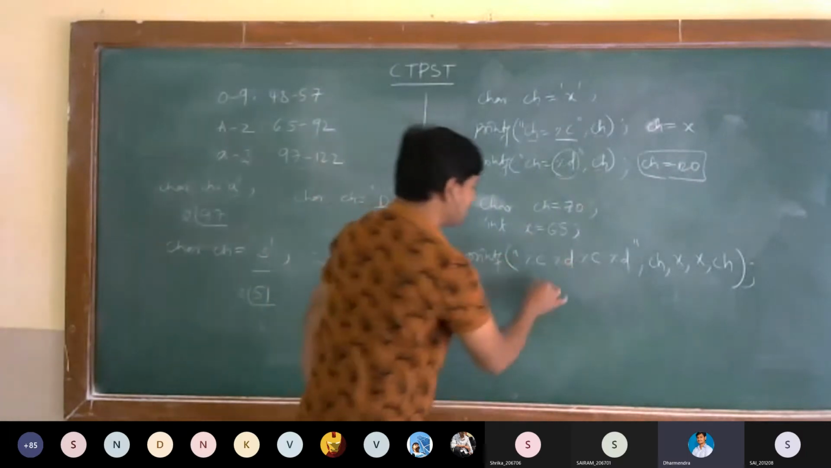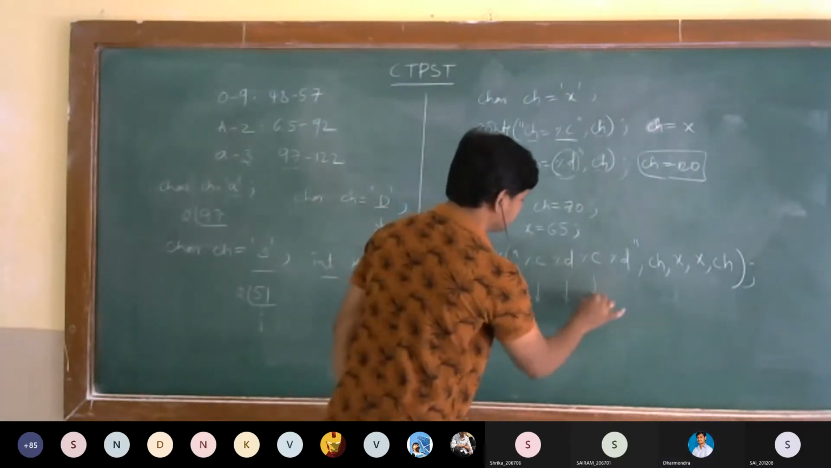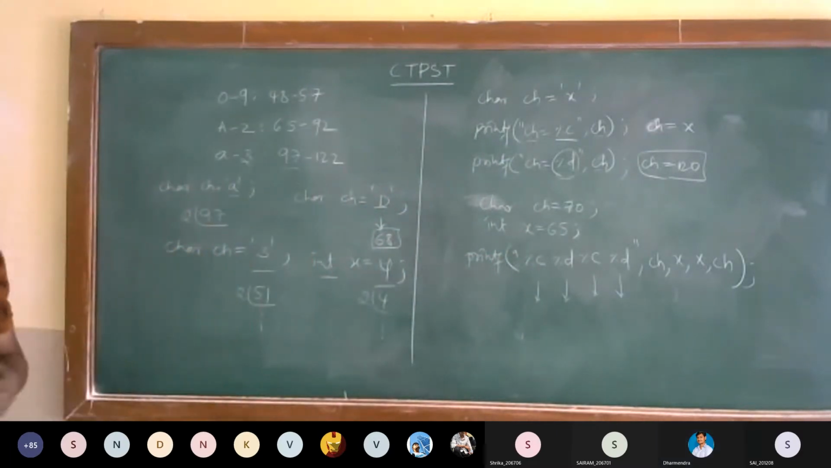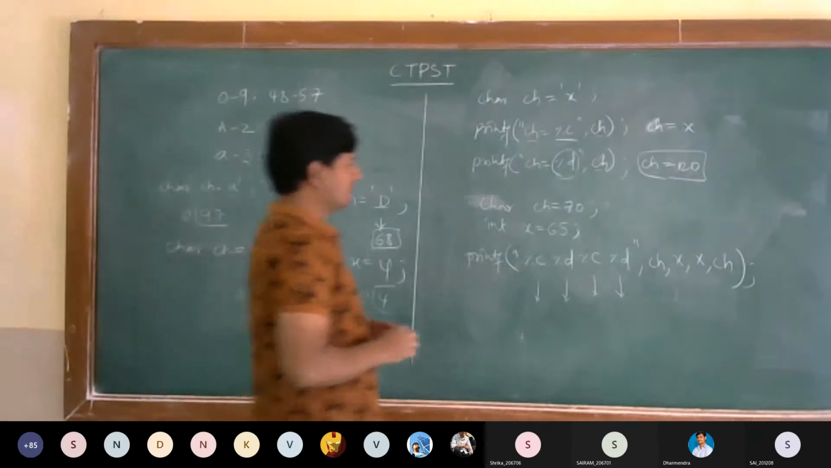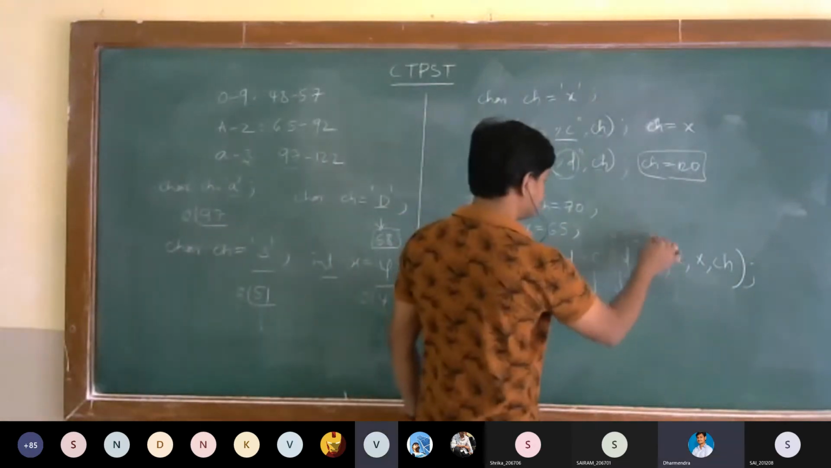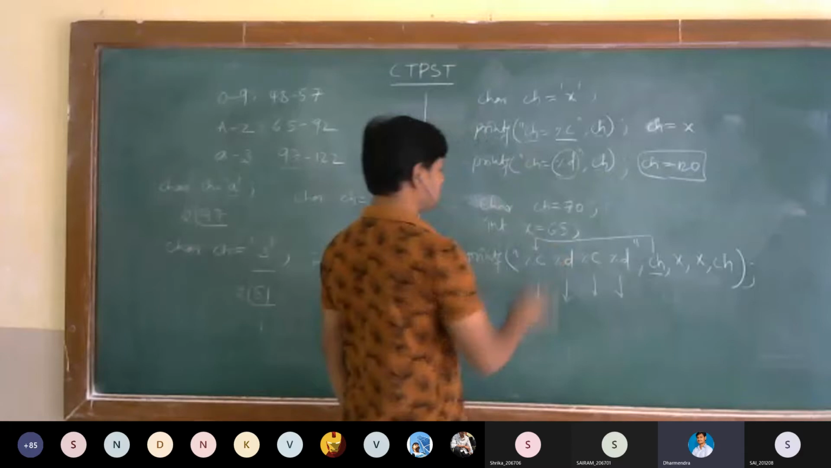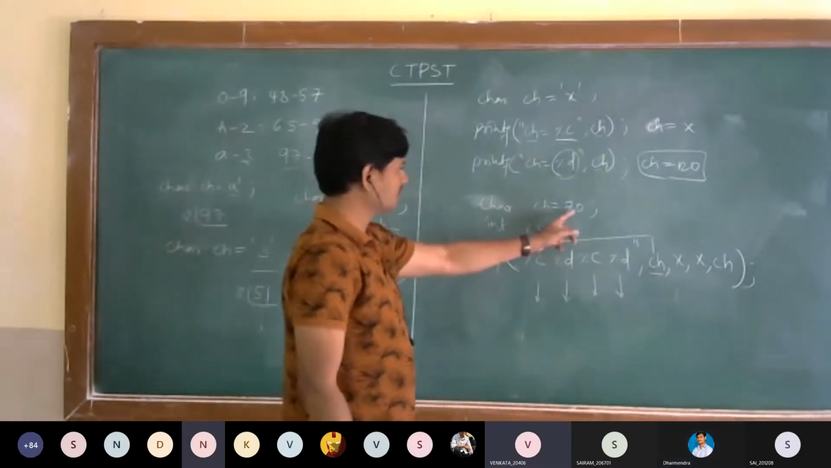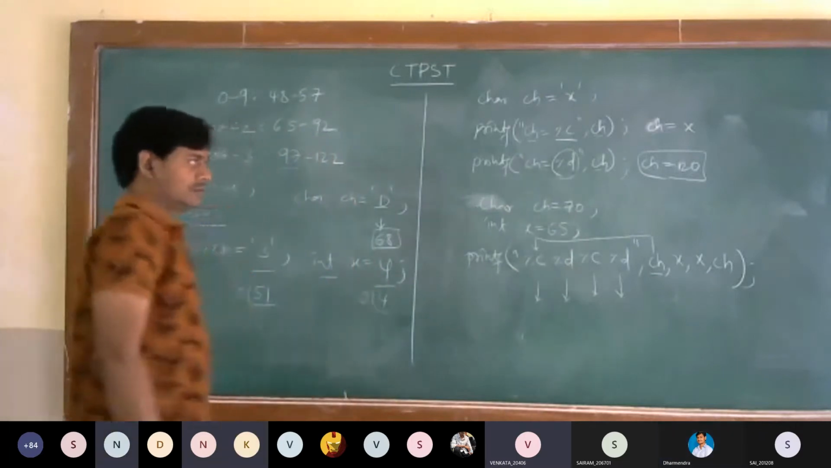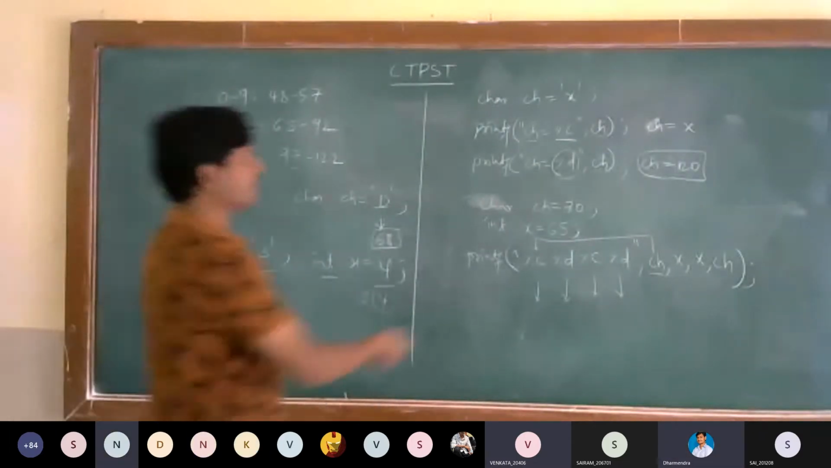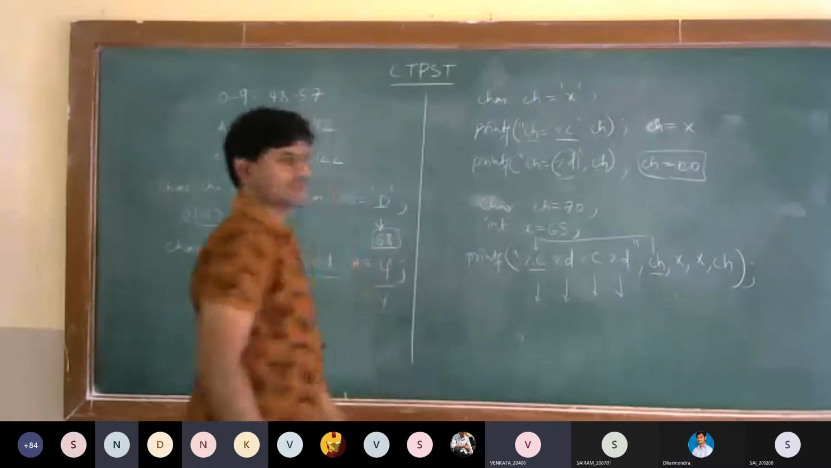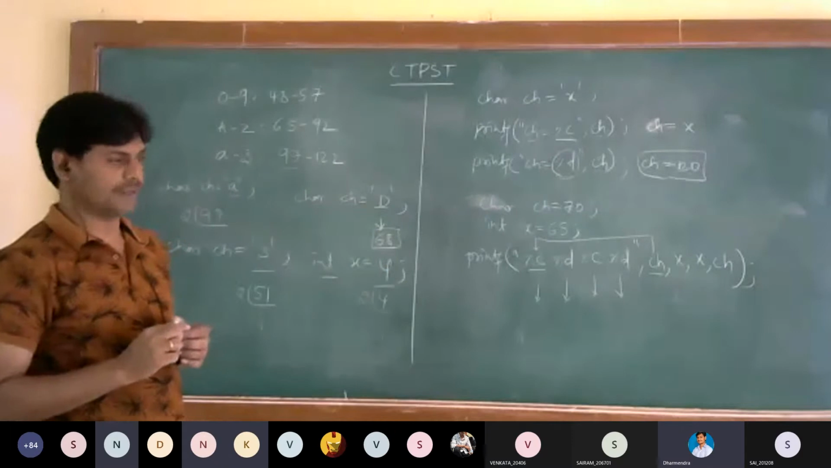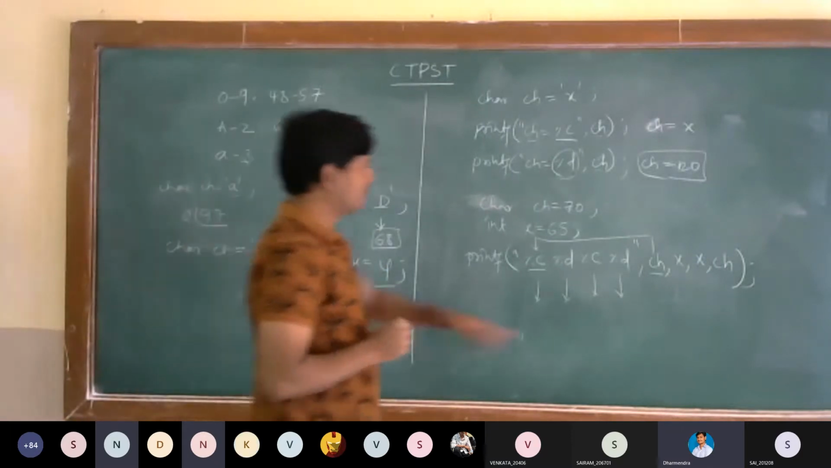What are the outputs of these? Can anybody answer? Yeah, the first reference is CH. What's the CH value? Capital F. Sir, F, 70. What am I printing? Character. While I am printing character, that will fetch the equivalent alphabet.